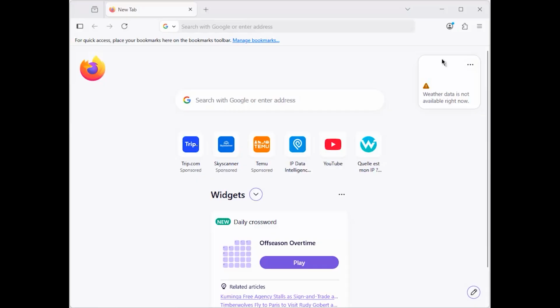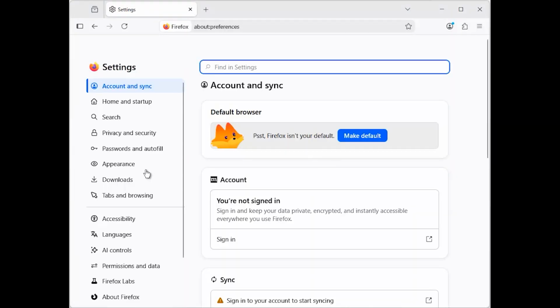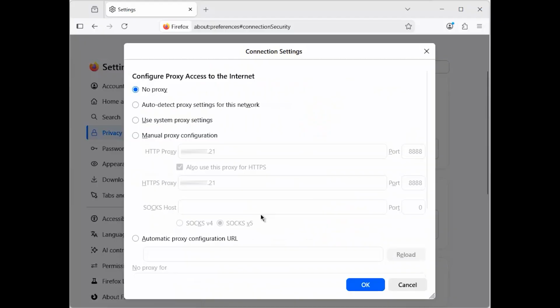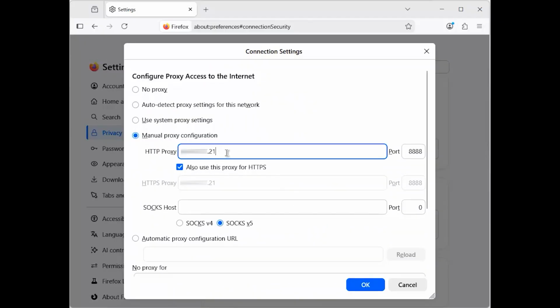Next, you will need to edit your browser settings and define your proxy server on the client machine. First, open your web browser and open the settings window. Scroll down the page and click on Configure Proxy. You should see the following screen. Define your proxy server IP and port, and click on the OK button to save the changes.